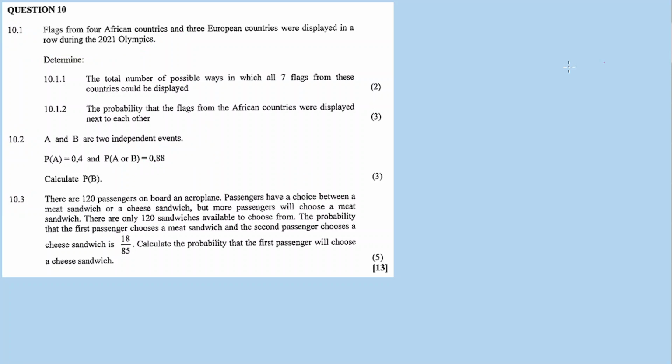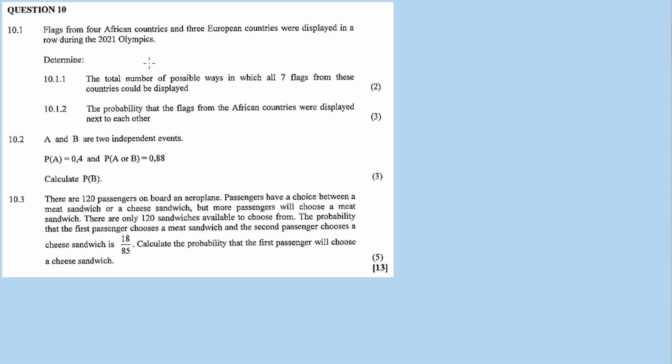Now let us see what they are giving us in question 10. 10.1, flags from 4 African countries and 3 European countries were displayed in a row during the 2021 Olympics. Whether it's the FIFA World Cup or the Olympics, all the teams participating in that tournament have their flags displayed. So here they give us that picture.